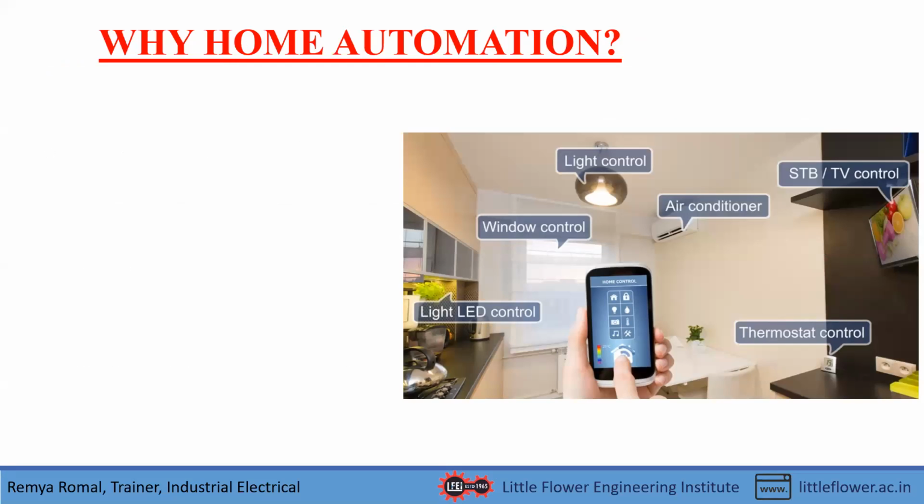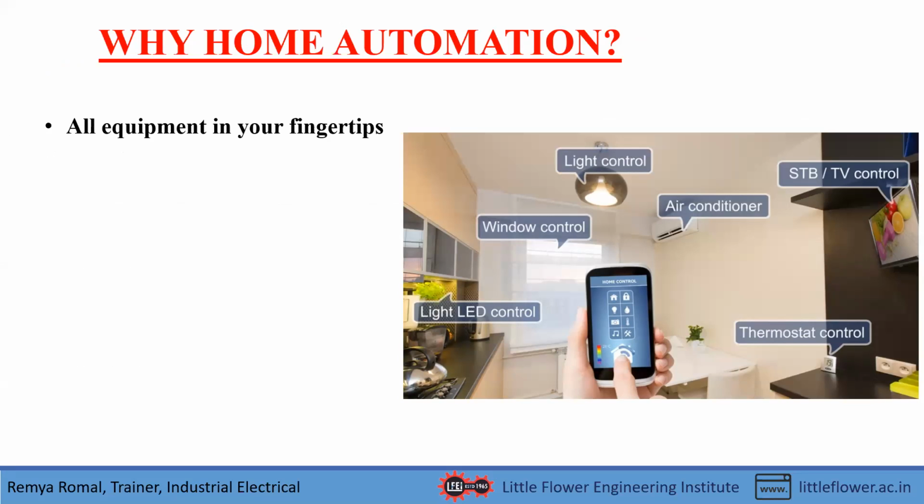Some of us think: why should we go for home automation, replacing our traditional system where every control can be done by ourselves? So let me give you some reasons to justify this. My first reason is all equipment at your fingertips.